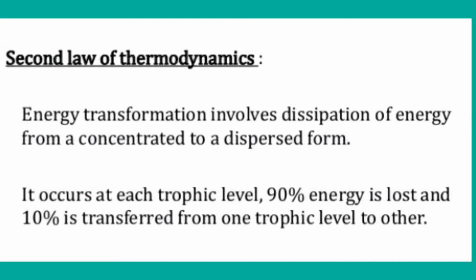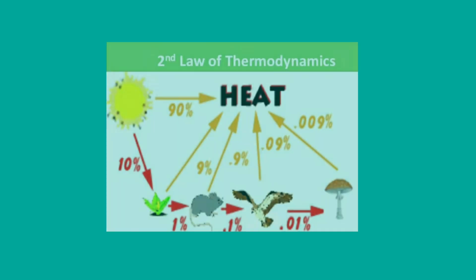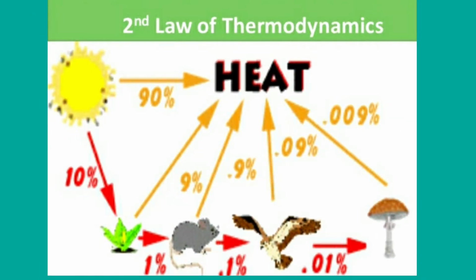And the second law of thermodynamics is energy transformation involves dissipation of energy from a concentrated to a dispersed form. You all understood, children? Here the energy is transformed, where during this transformation a lot of energy is lost in the form of heat, children. That is, it occurs at each trophic level. 90% of energy is lost and only 10% of energy is transferred from one trophic level to another.